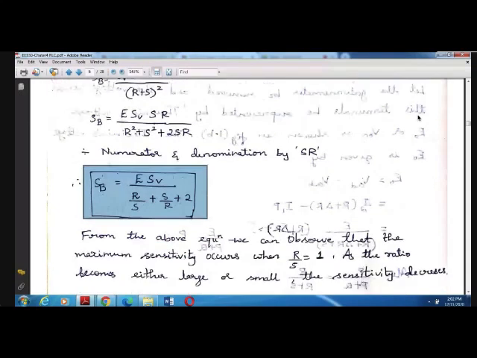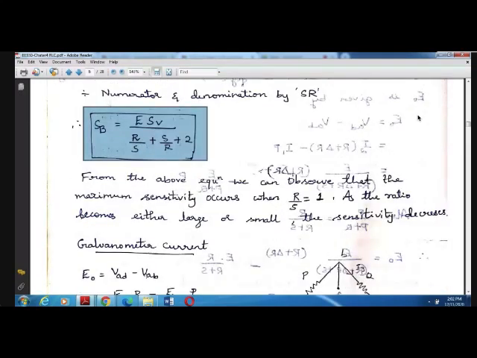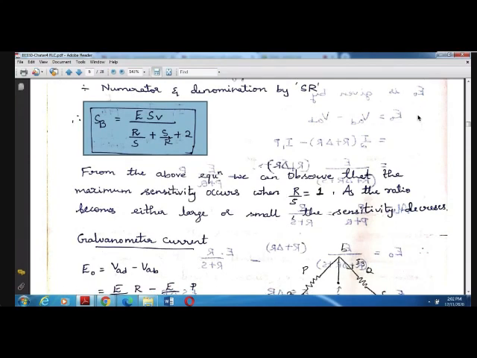To do better sensitivity analysis, it is always better to keep the ratio R by S as 1. If it is too small or too large, the sensitivity of the bridge will not be determined properly. That's what we have to study.